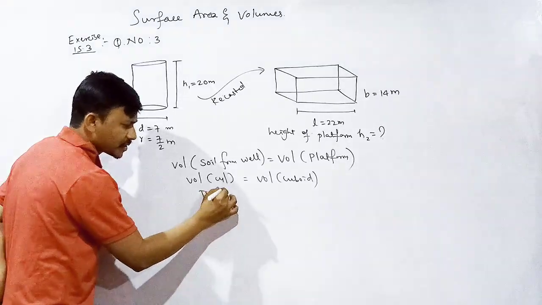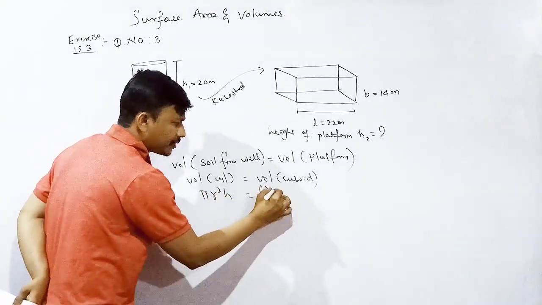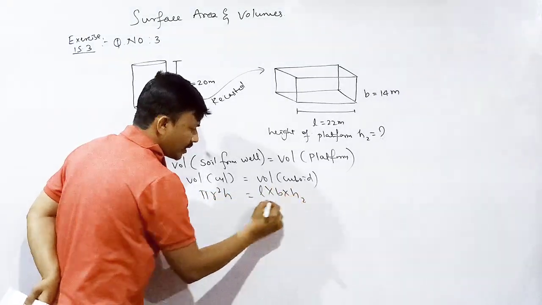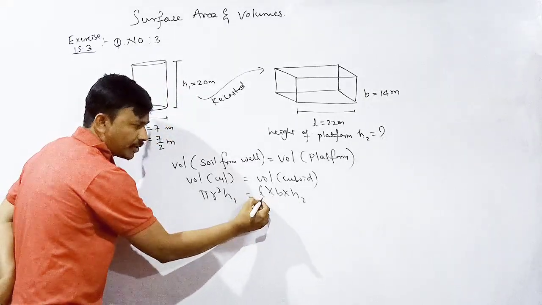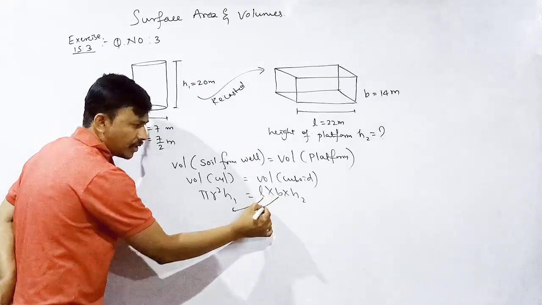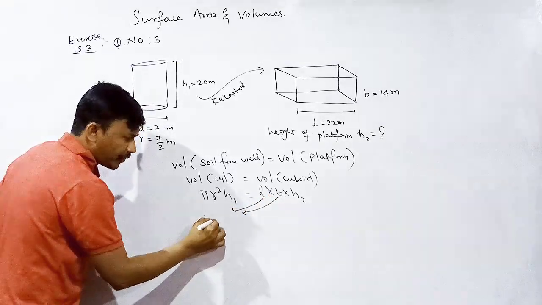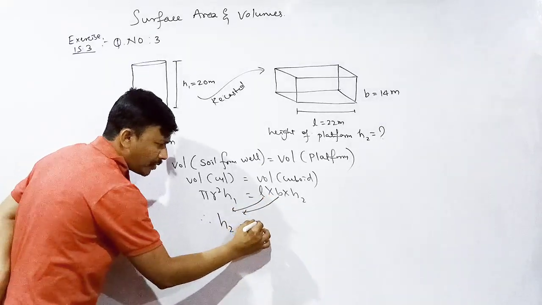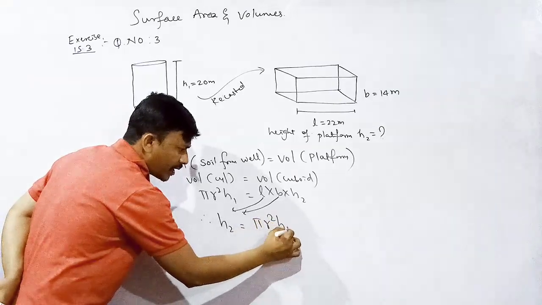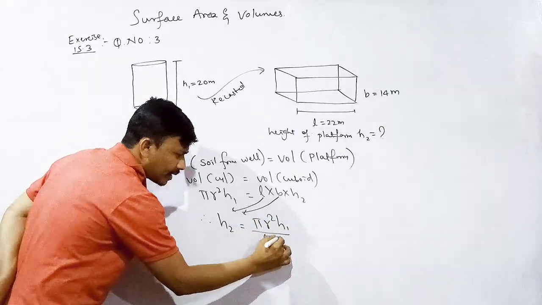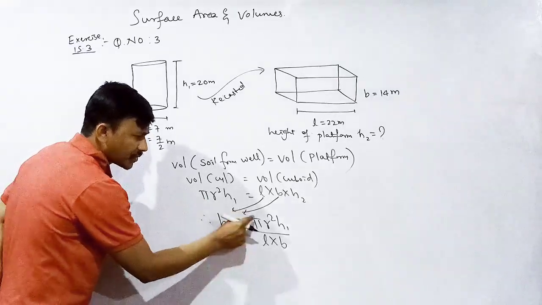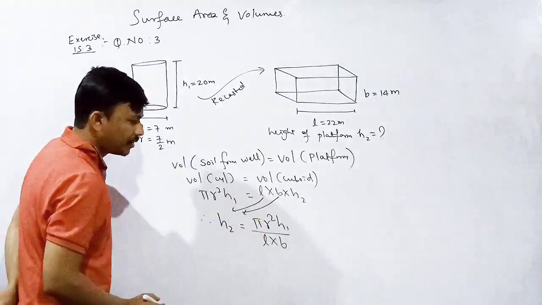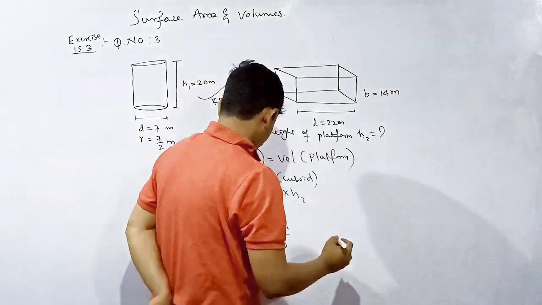Pi r square h, L into B into h, h2 h1. I want what? h2. Into it will become divide, into it will become divide. Therefore h2 is equal to pi r square h1 divided by L into B. Look here, h2 is equal to pi r square h1 divided by L into B. Put the values. What are the values here?